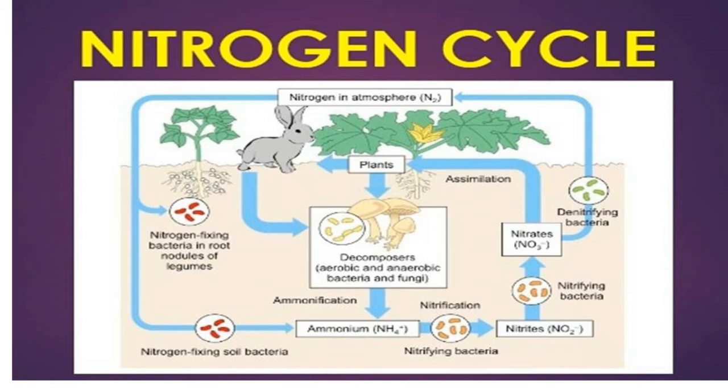Human impacts on the nitrogen cycle: burning fossil fuels, application of nitrogen fertilizers, and other activities can increase the amount of biologically available nitrogen in the ecosystem. So it alters the biodiversity, changes the food web structure, and it also destroys many habitats.